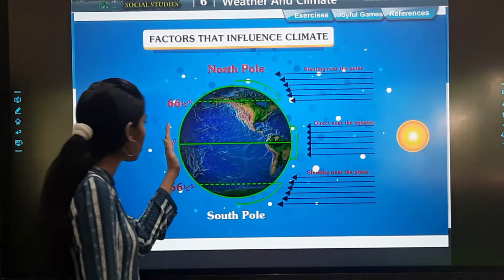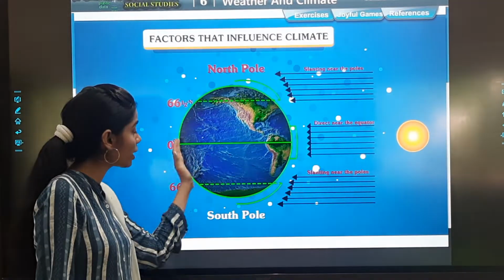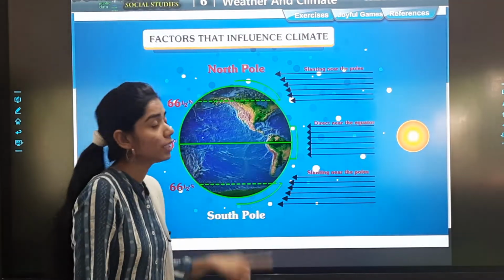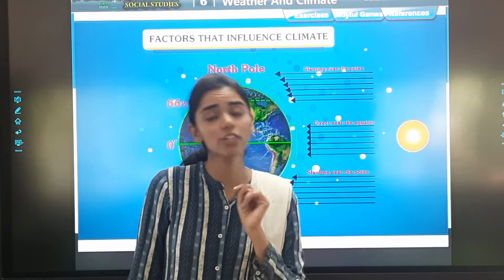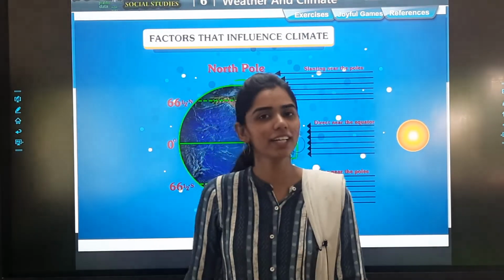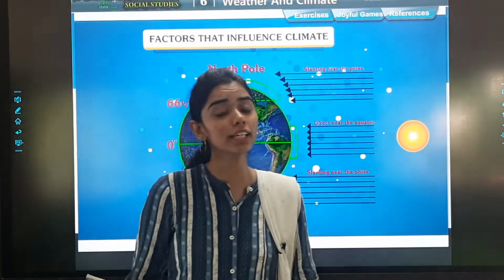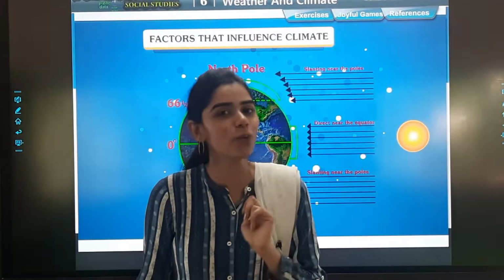And the place exactly in front of the equator receives lots of heat and sun, and the weather is hot over there. Is it clear? So this was the first one, that is the latitude. Latitude means the distance from the equator.